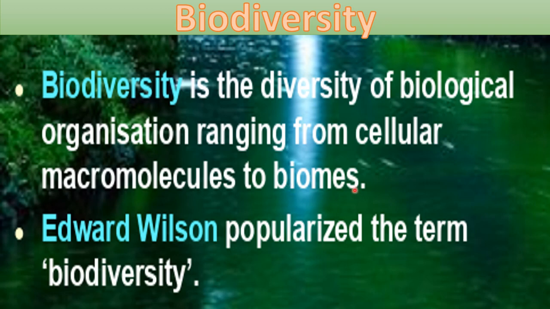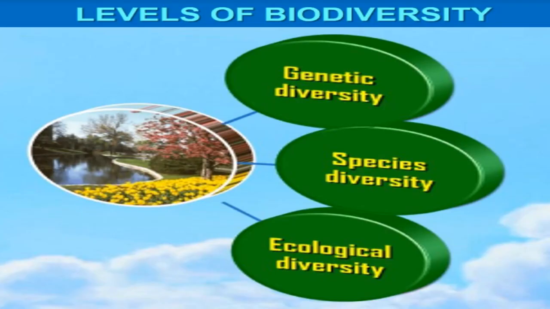Biome, you can say, is the whole desert, the whole forest in which all the flora and fauna is present, right? So the biodiversity level can vary. It can be at the cellular macromolecule level, or it can be at the biome level. Now, the term biodiversity was popularized by Edward Wilson. These are the different levels of biodiversity.